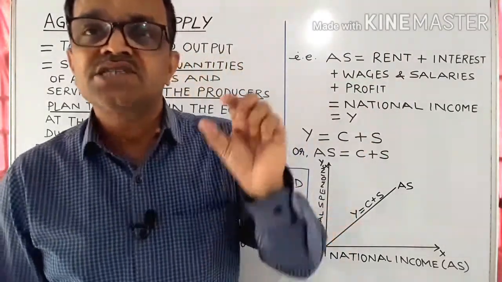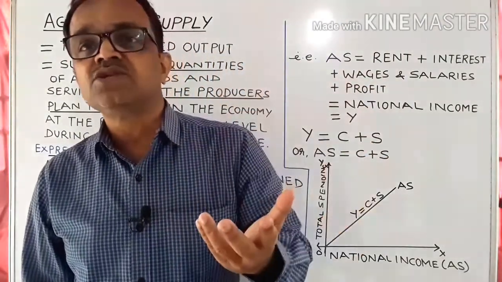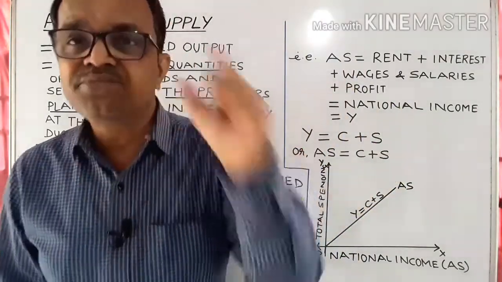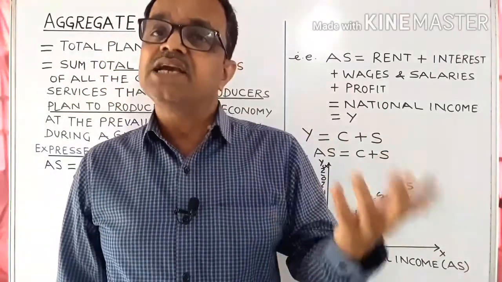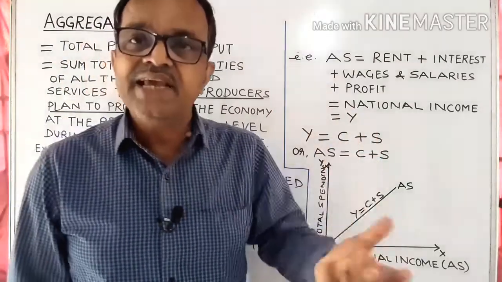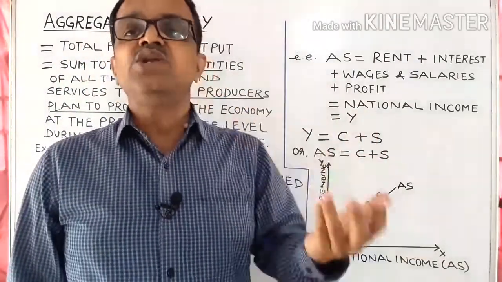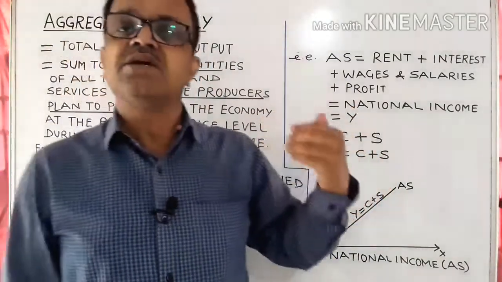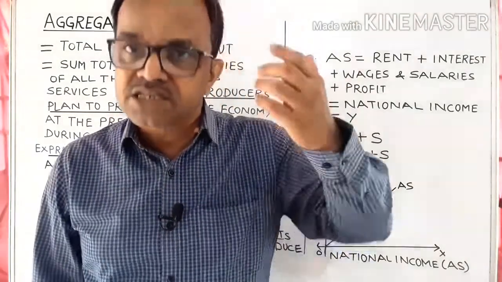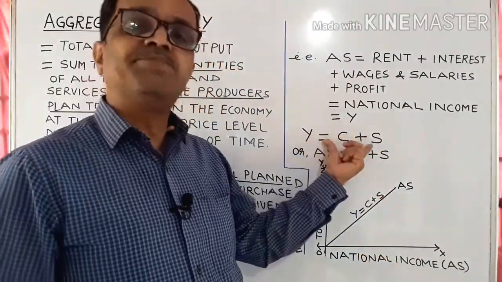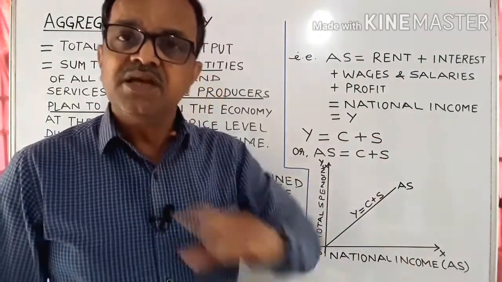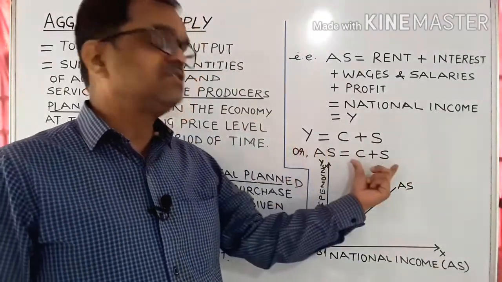We know that the sum total of factor payments made by the producers at the national level is equal to national income, and therefore aggregate supply may be said to be equivalent to national income. That is, denoted by the symbol Y. Means AS is equal to Y. And we know that a major portion of income is spent on consumption and the remaining part of that income is saved. That is Y is equal to C plus S. Total income is the sum total of consumption expenditure and savings. That is AS is equal to C plus S.